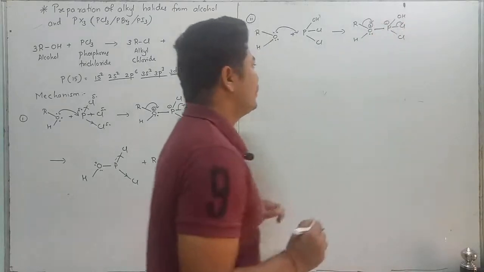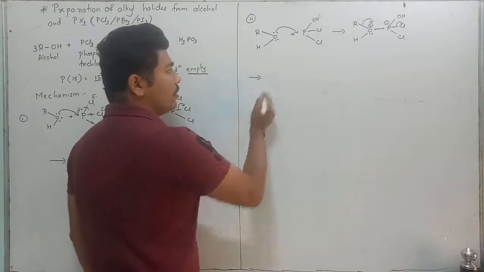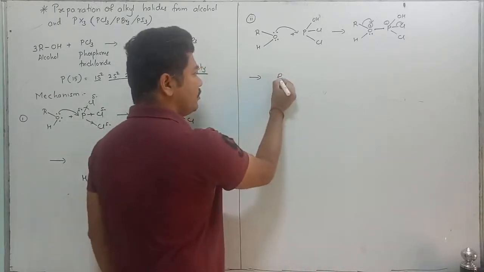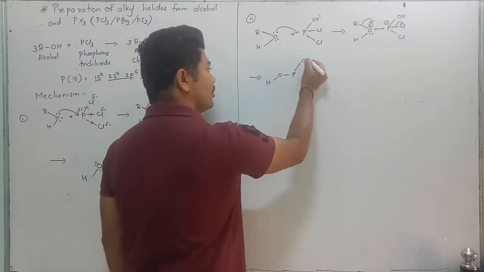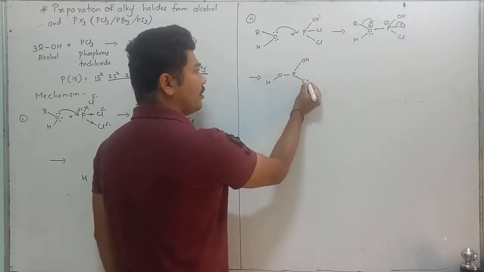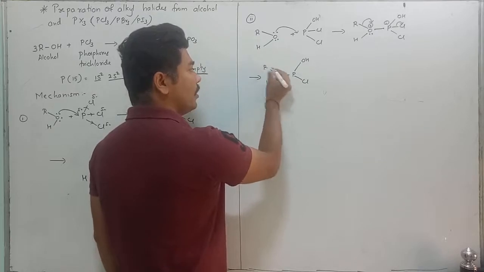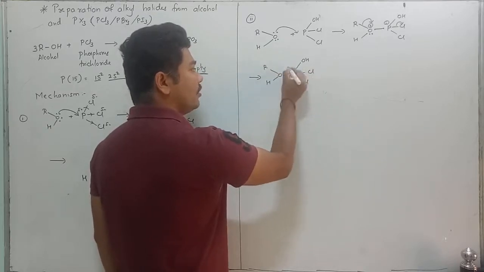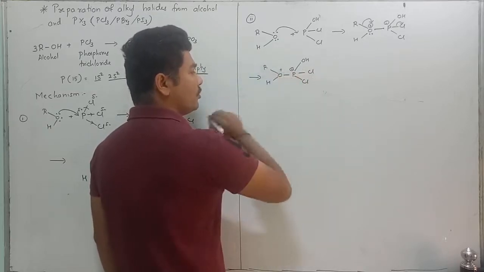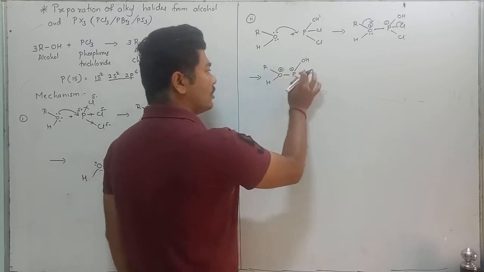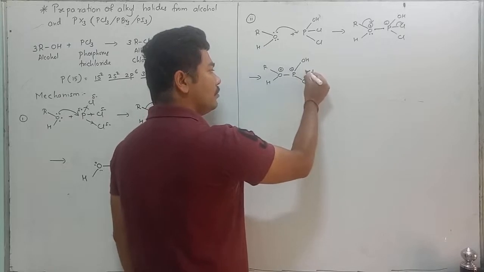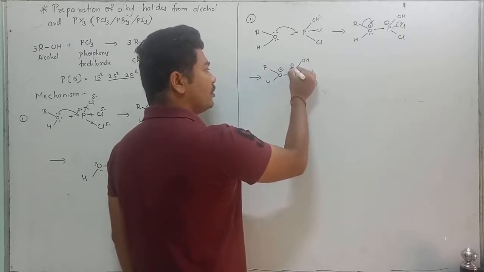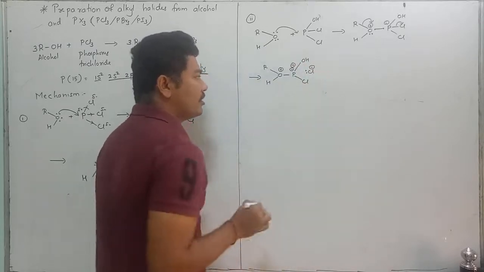R. Okay, due to which oxygen H, phosphorus OH, Cl, R, Cl. Negative, positive. Phosphorus is donating the electron, you can see. Therefore, it carries a positive charge and Cl carries a negative charge.